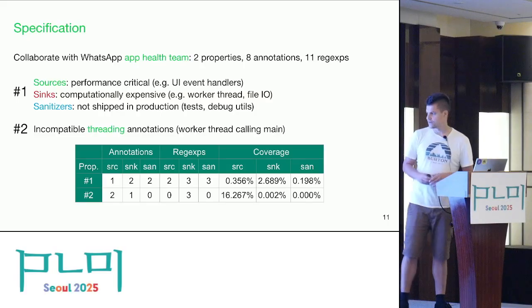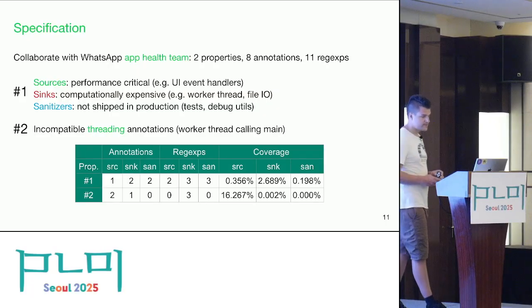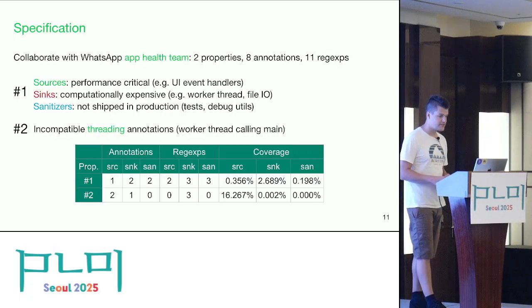And for the second property, we have a higher number because that reused more of the existing threading annotations that were already there in the code, whereas for the first property, these annotations were mostly put in the code just for the purpose of this particular check.